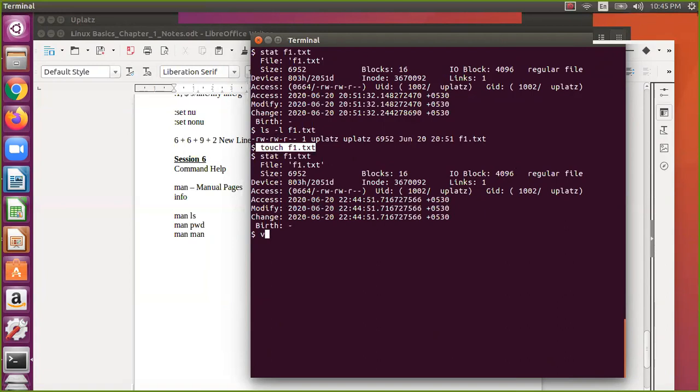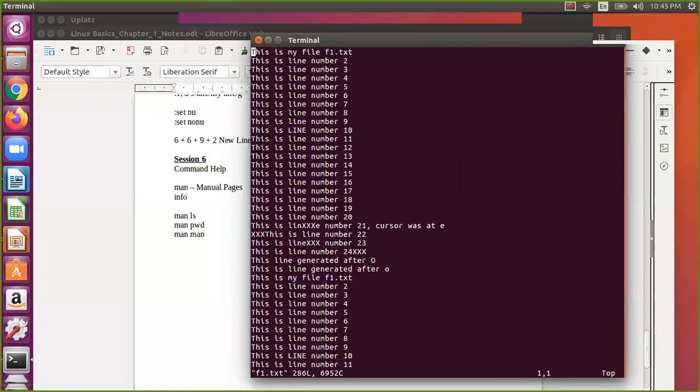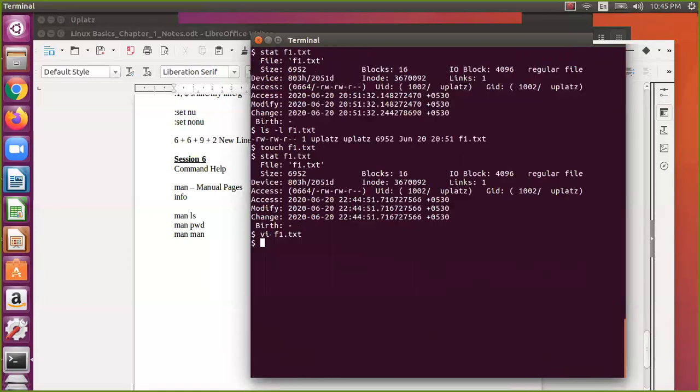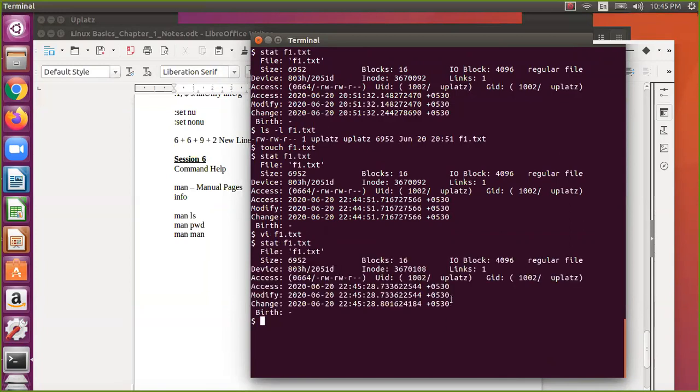Now let us assume I open f1.txt and just say wq, meaning I am modifying that particular file again. If you see this particular thing, it will be changed again. It got changed.